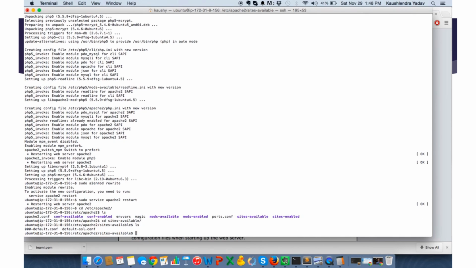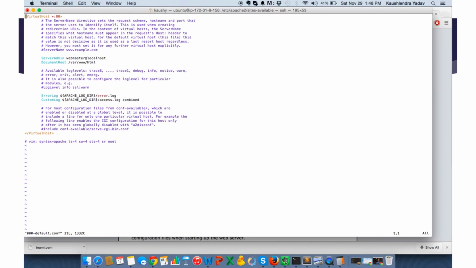So it has all the rules. With sudo, open 000-default. So any request directly coming to that IP on port 80 would be redirected to this particular folder.